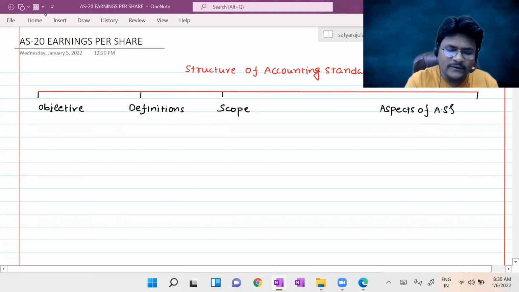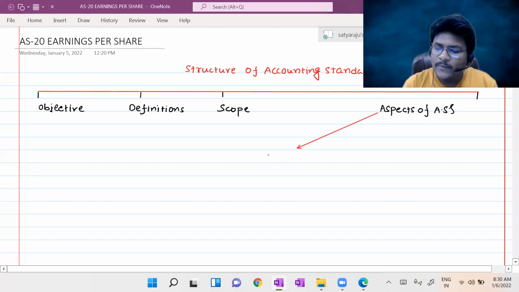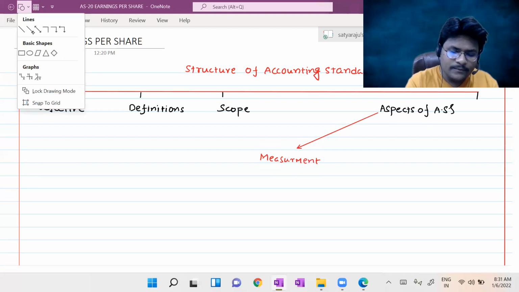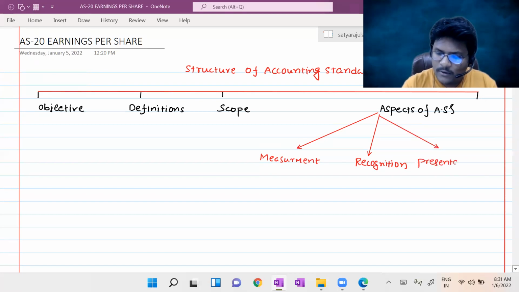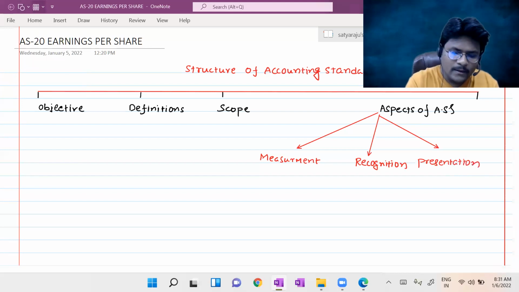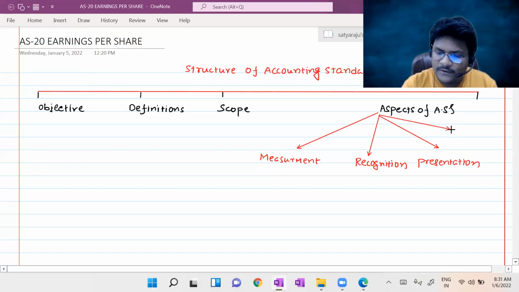Aspects of accounting standards means it may cover measurement, it may cover recognition, it may cover presentation, as well as disclosure.